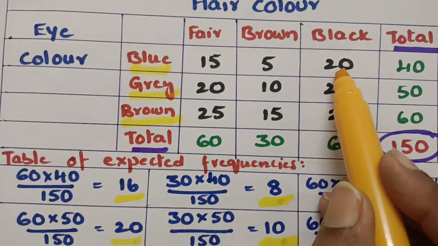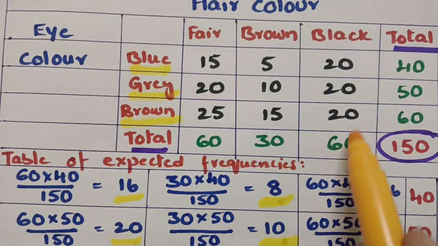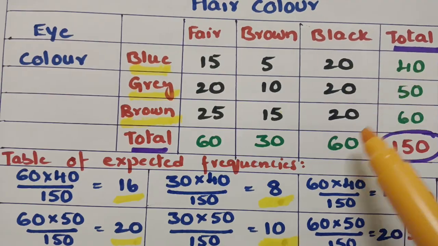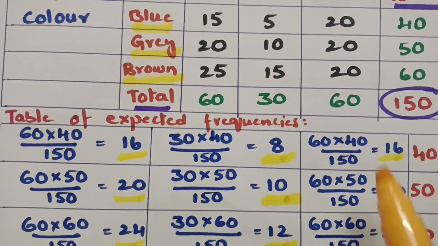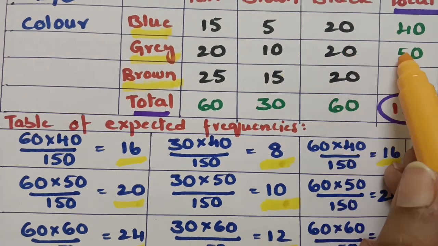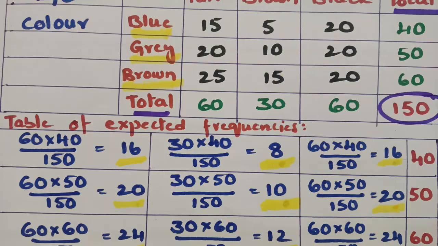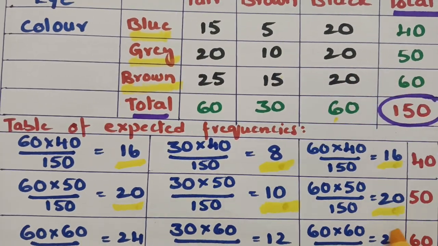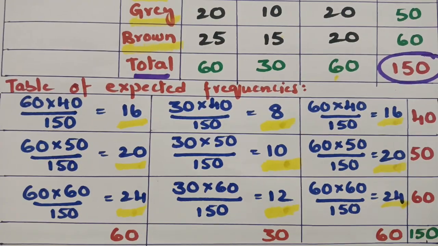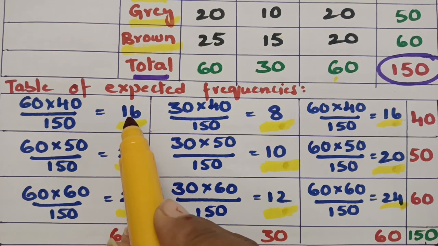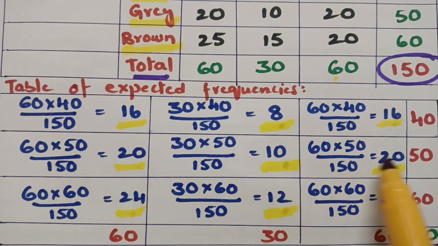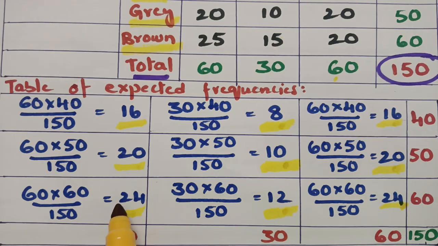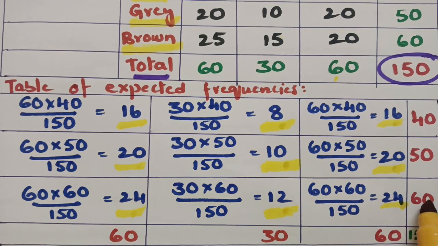For this position, the column total is 60 and the row total here is 40. 60 into 40 divided by 150, the value here is 16. For 20, 60 into 50 divided by 150, the value here is 20. And 60 into 60 divided by 150, the value here is 24. Next, we have to make the totals for all the expected frequencies: 16 plus 8 plus 16 is equal to 40, 20 plus 10 plus 20 is 50, and 24 plus 12 plus 24 is 60.